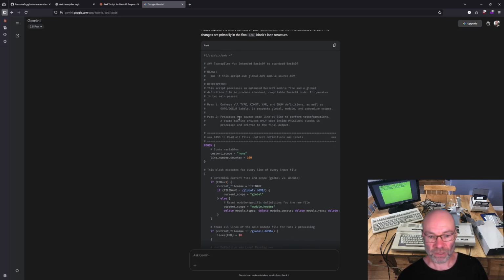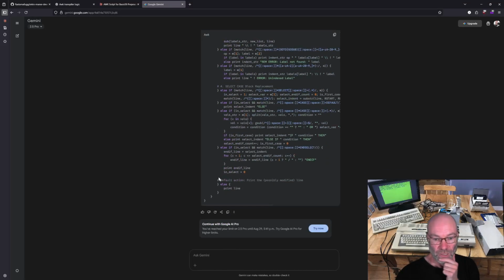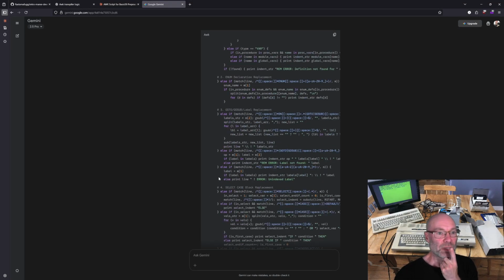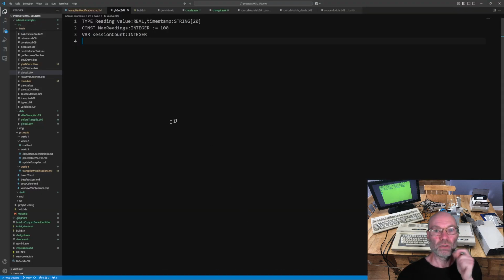And then it gave me a corrected script. And this one, on the other hand, did work. So that was my process for getting this to go. So now let's go back to Visual Studio Code, and let's look at the actual inputs and outputs, just again to kind of clarify this.